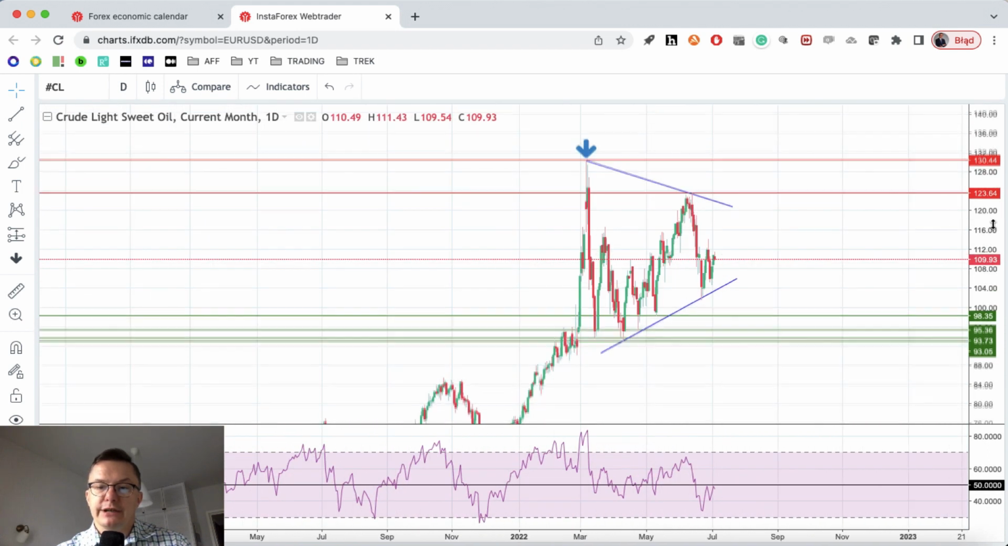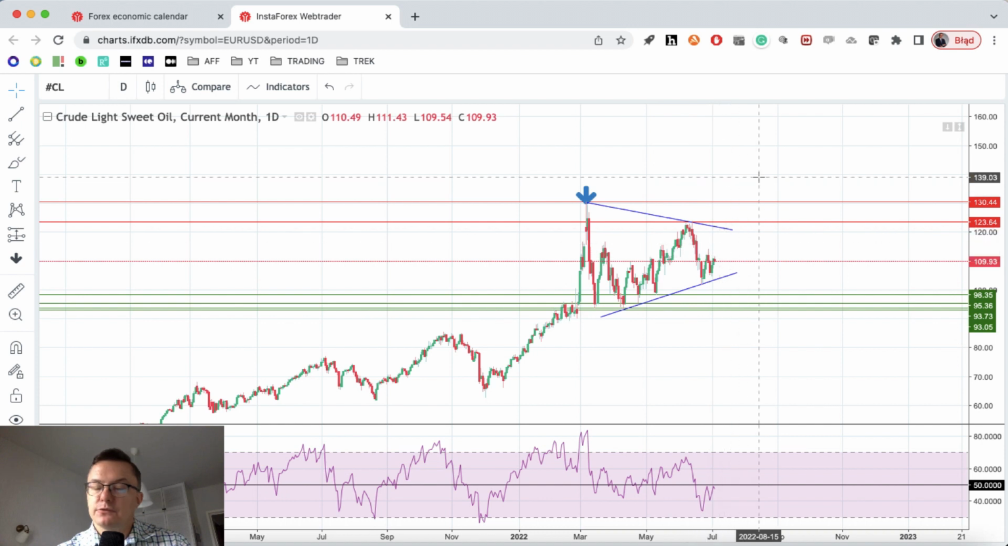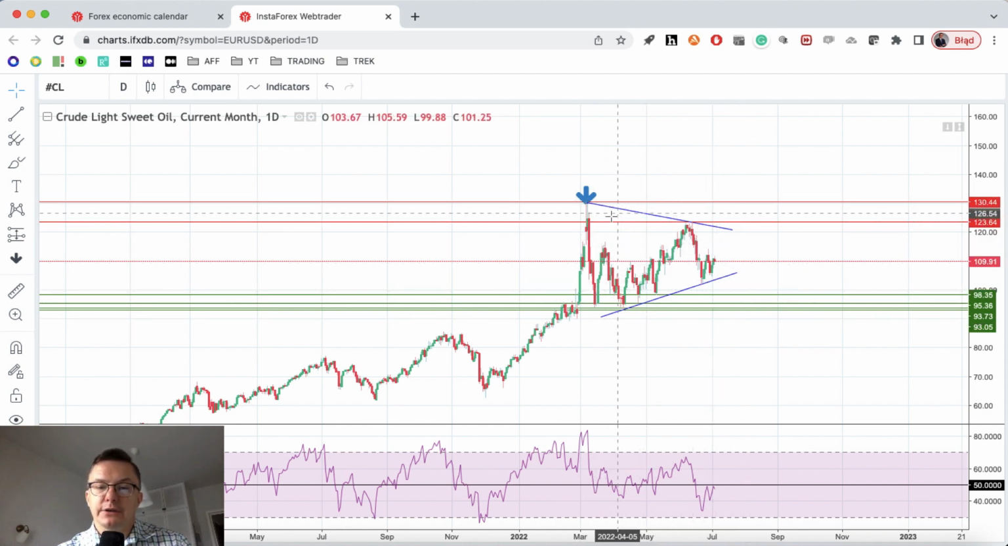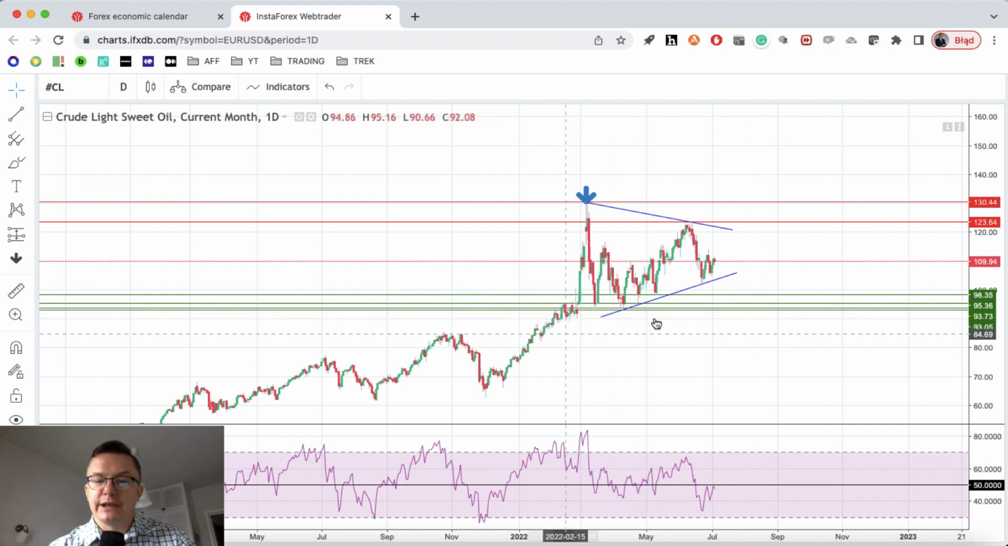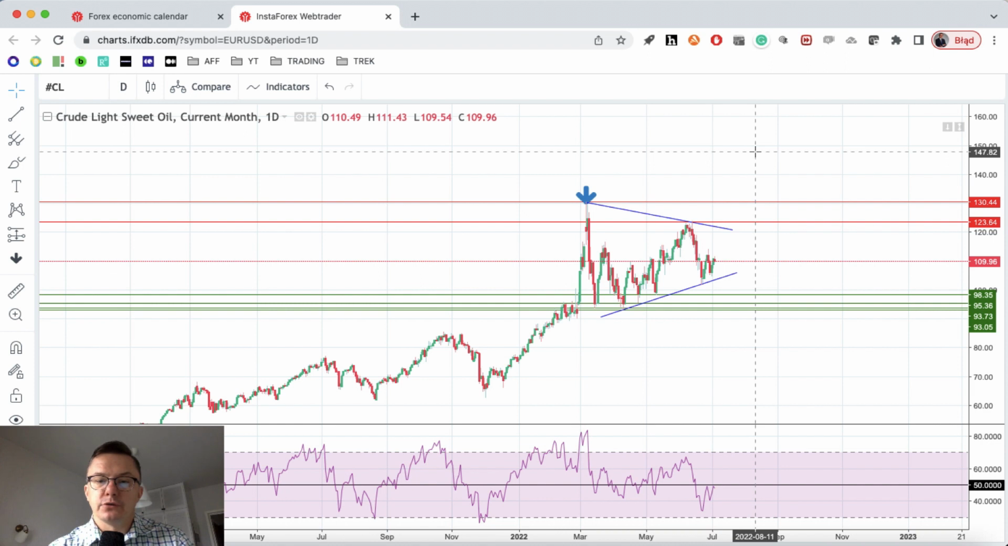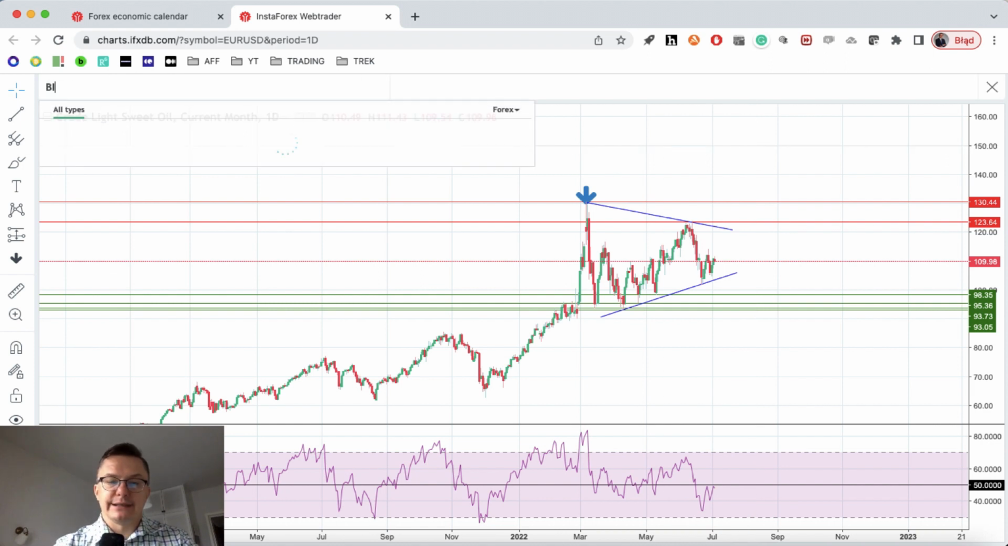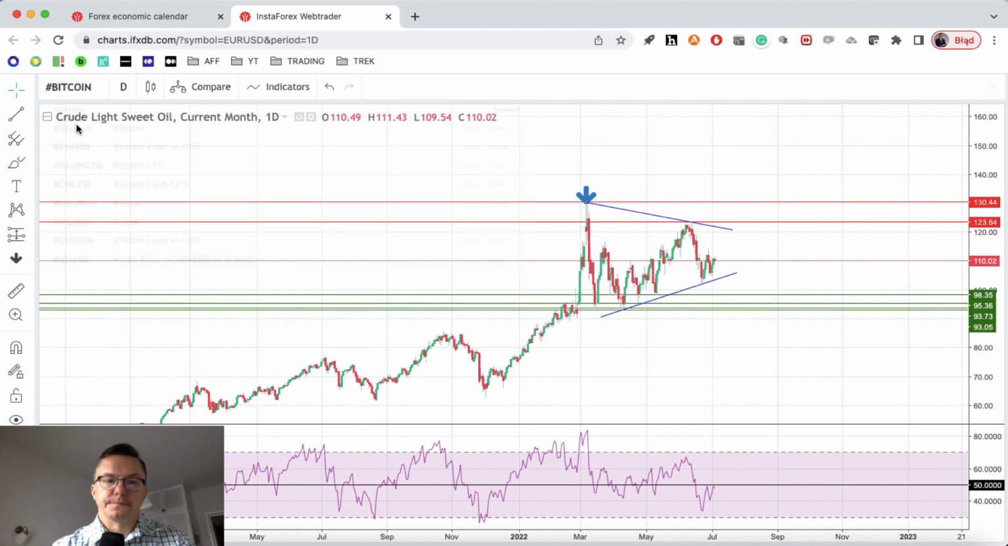So if this is a triangle and there is a breakout to the upside, we should expect way more expensive prices of oil. However, if this is not a triangle but a distribution pattern around the top, then the breakout will be to the downside. So any breakout towards 93 will definitely bring us to the level of 84. But if this is a big triangle, there's plenty of room to the upside for crude oil to rally.